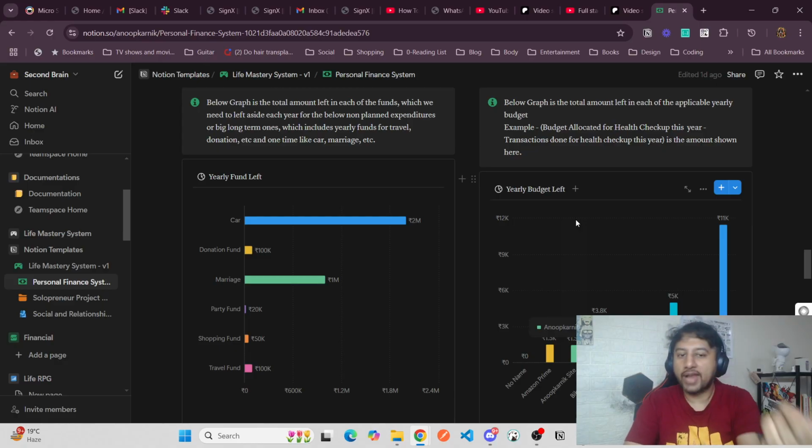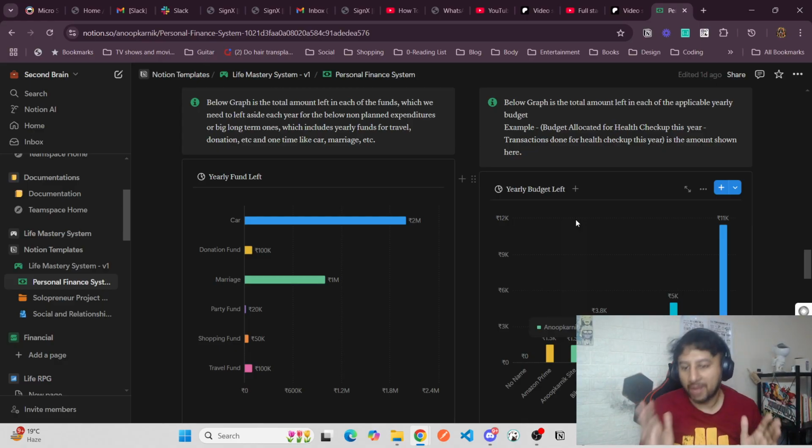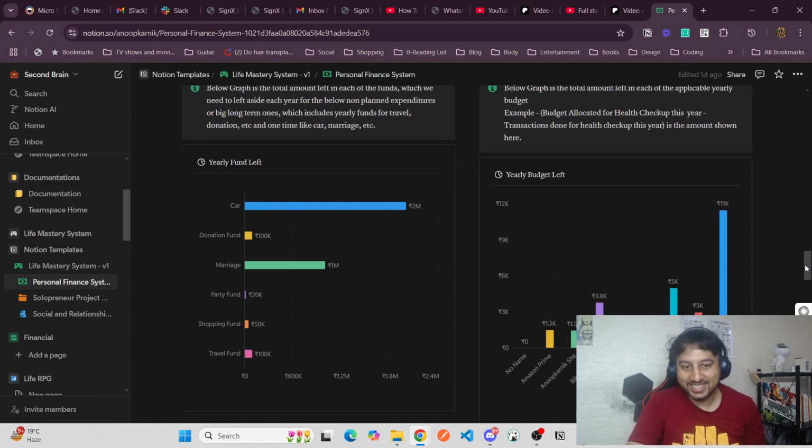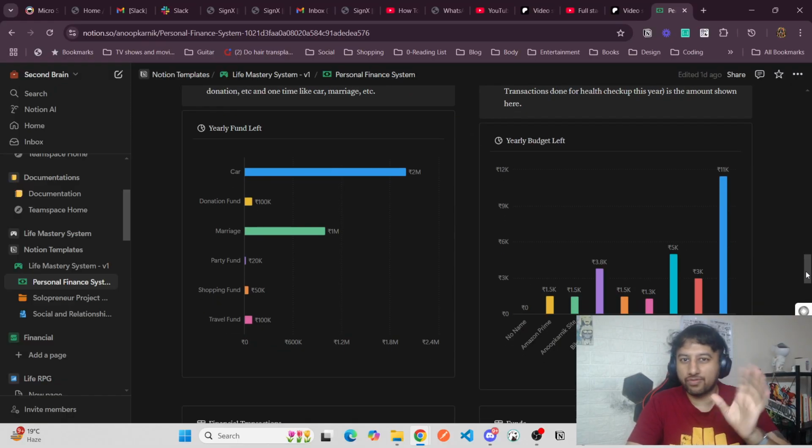I just keep on adding transactions, and I'll realize I have already spent it all. So don't party or travel much. You can, but there is a yearly budget. Some things, like Prime subscriptions, GeoNet for 1 year, medical insurance, and a yearly health checkup, are fixed costs. Fund costs are not really fixed. Budget costs are more fixed in nature.